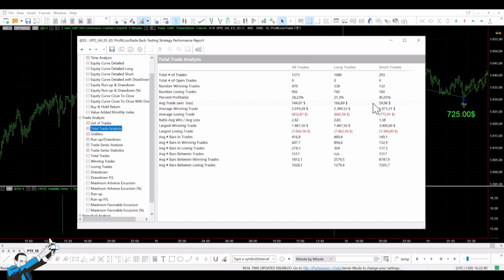Even though the short side isn't performing as impressively, it does help the strategy perform during down markets. Recently, we've been in an overall uptrend, but imagine a phase with a relatively high VIX. In such cases, the strategy wouldn't trade long due to the filter, but could still profit from short trades.